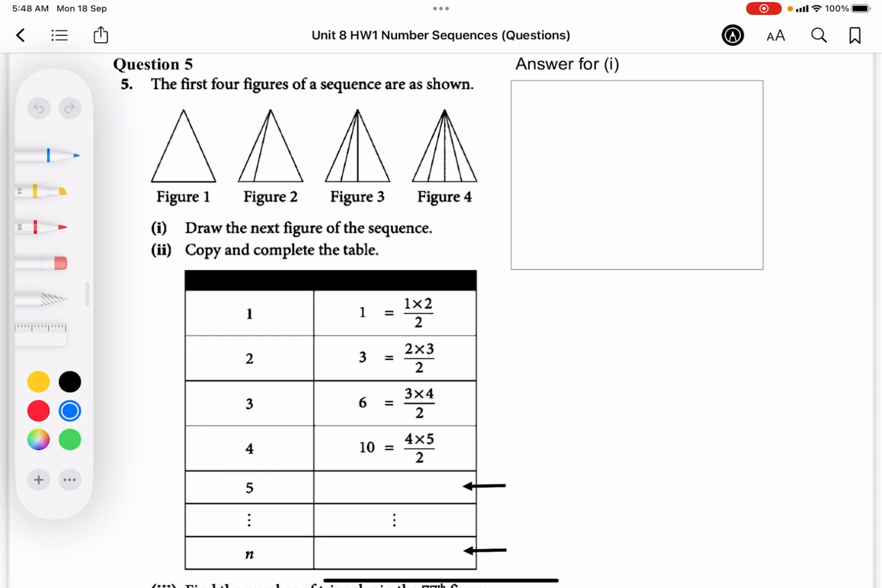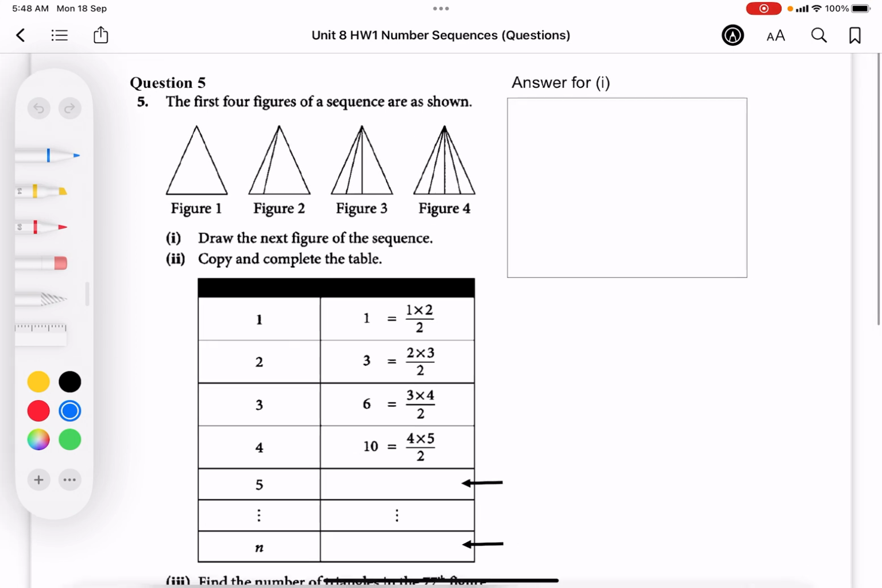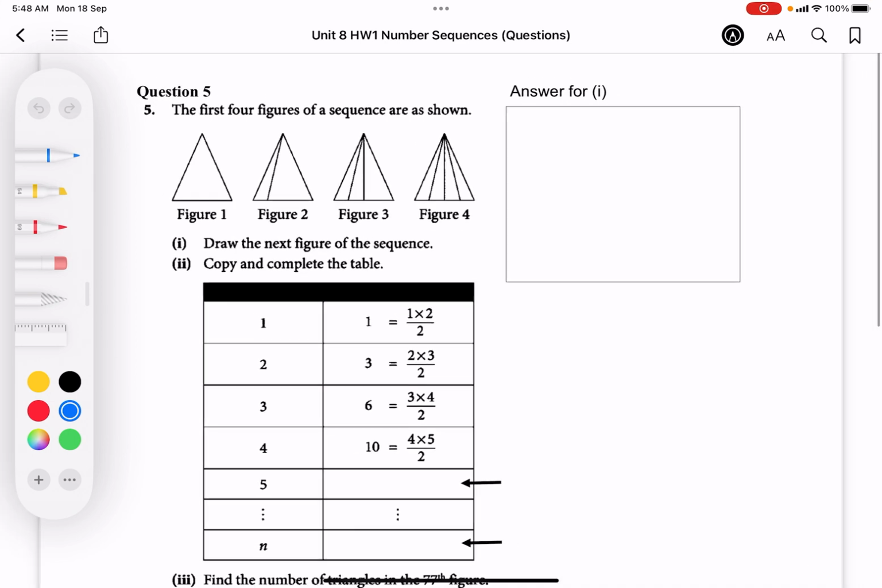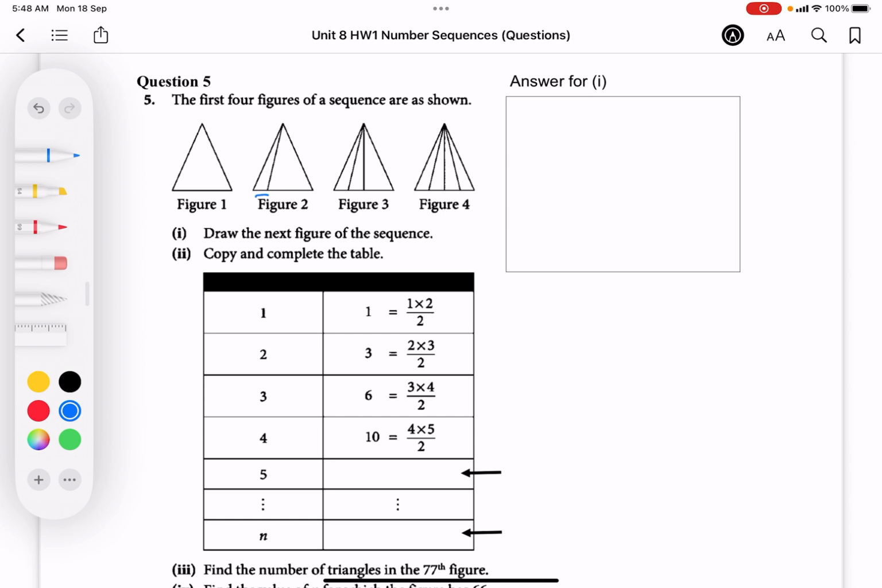In this question, we are given 4 figures. So to find the next figure, we are going to note that there is an increasing pattern here. So in the 4th figure, we notice there are 1, 2, 3 lines that divide this triangle internally. So now in the 5th figure, we will have a triangle.